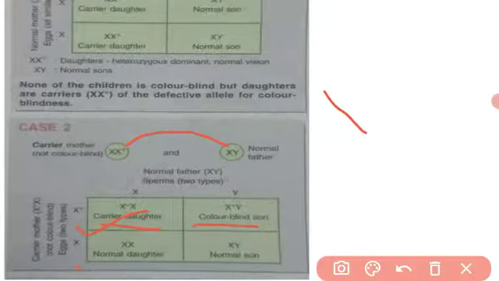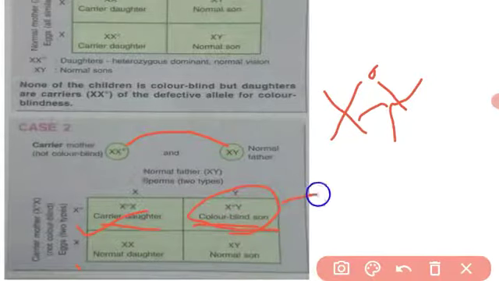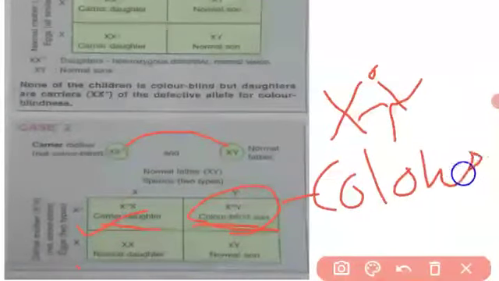Why? Because the son contains only one X chromosome, and this one X chromosome, which has the genetic color blindness disorder, is fused with the Y chromosome, and the one boy is color blind. Got it? Because why? बेटा इसमें एक ही एक्स क्रोमोजोम है, और जो एक्स क्रोमोजोम एक ही है वो भी डिफेक्टिव है. This X chromosome has a color blindness genetic disorder. So the boy is color blind.